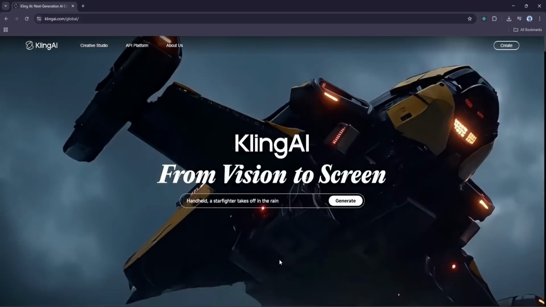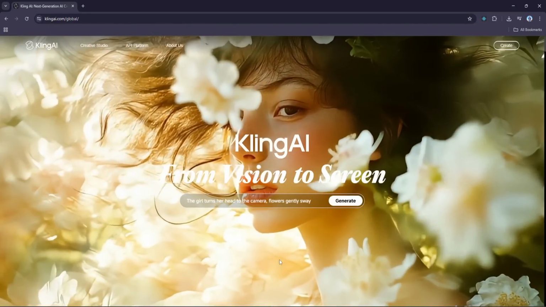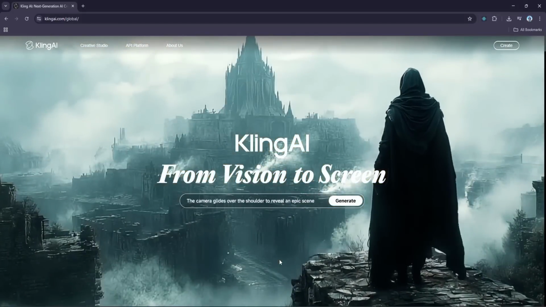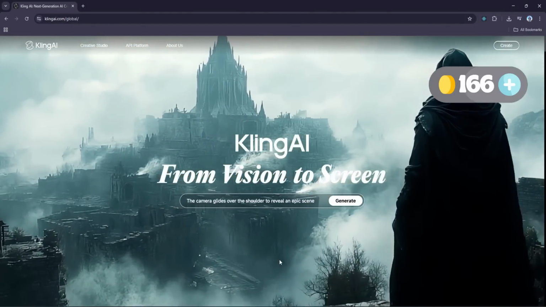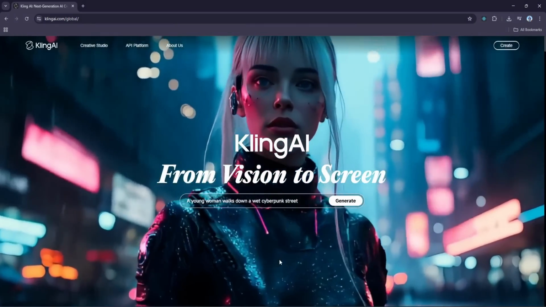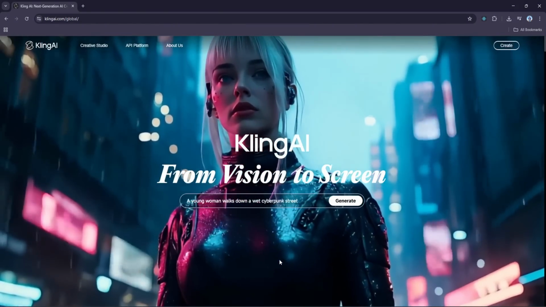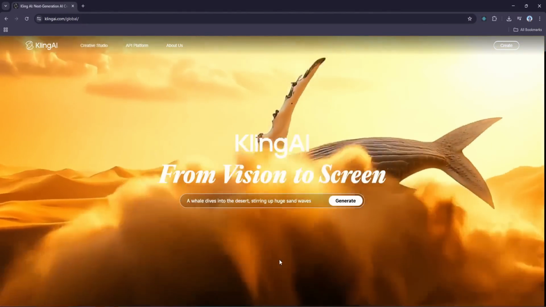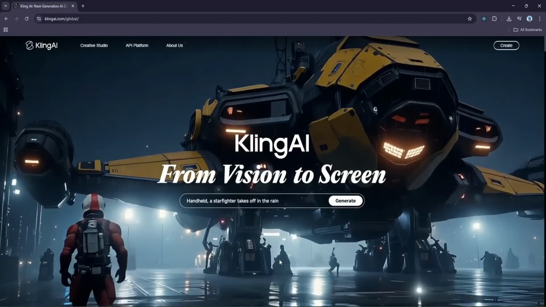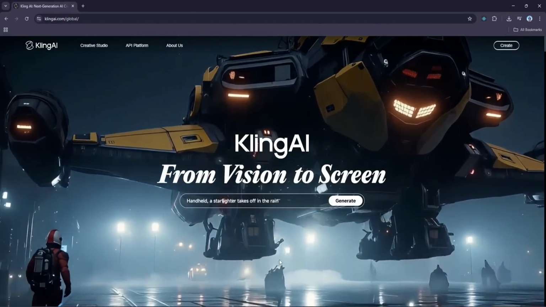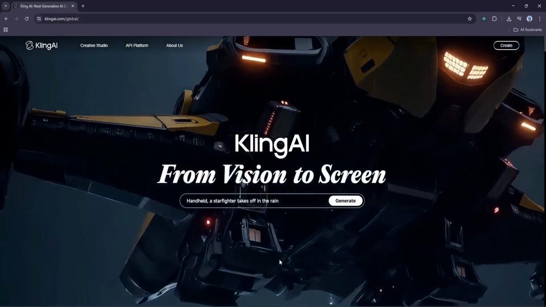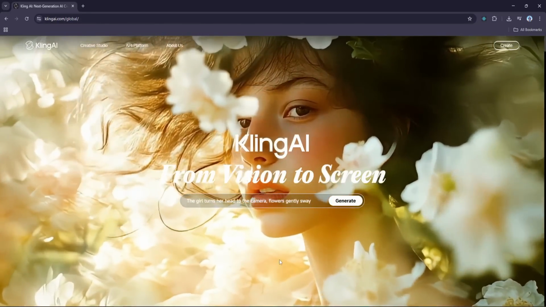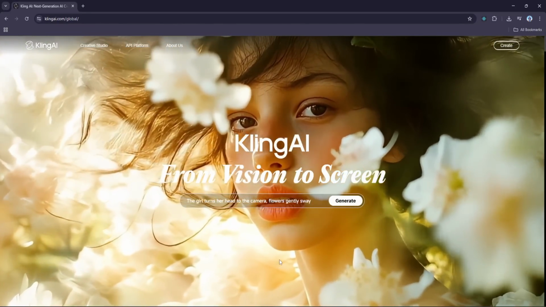Right now we're on the welcome page of Kling AI's platform. First things first, if you don't have an account yet, go ahead and sign up. Once you do that, you'll receive 166 free credits, which may not sound like a lot, but it's enough to create one full animation. If the credits are expired and you don't want to upgrade and spend money, then you know what you should do. You can use different accounts or different sign-up methods to get some extra credits, because in this particular case, we're going to create a 4 minute long video, and 166 credits are not enough, so feel free to use different sign-up methods or accounts, whatever you think of.